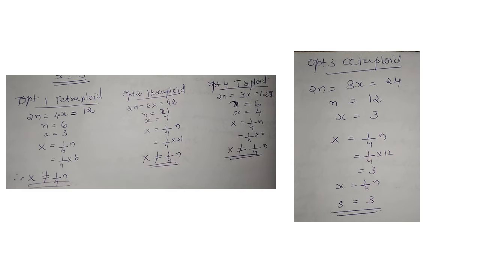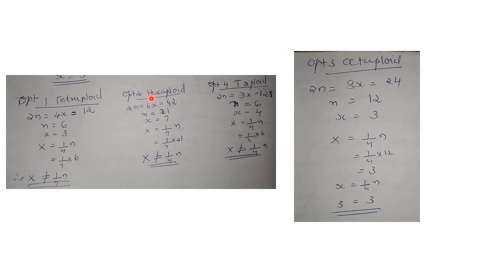So it is 4x, whereas 2n is for the somatic number, and I have taken a random number that is a multiple of 4 as well as 2. So I have taken 12, and if you see, 2n is equal to 12, n will be 6, 4x is equal to 12, x will be 3. So x is equal to 1 by 4n would need 1 by 4 into 6, that is not equal to 3. So x is not equal to 1 by 4n.